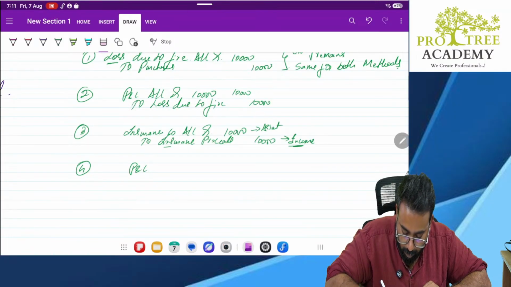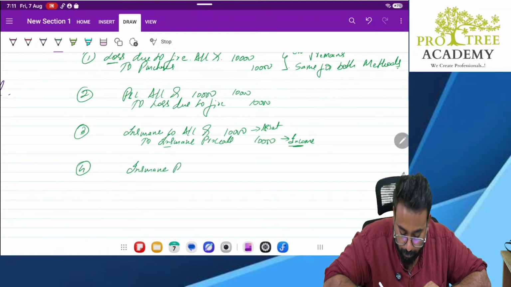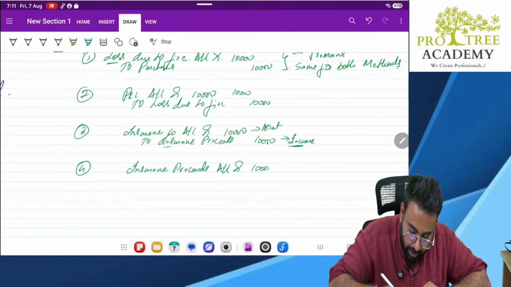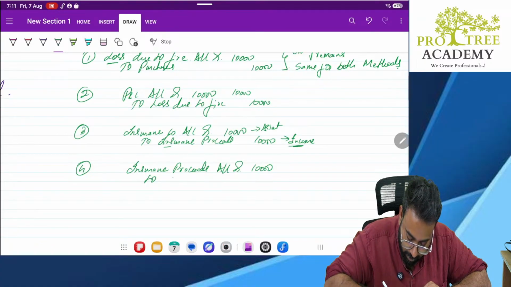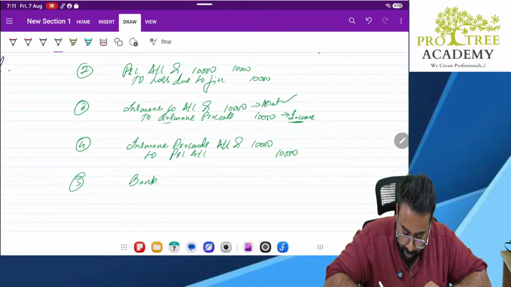Insurance proceeds account debit 10,000 to P&L account. Next, this is going to be received in the bank. What is the entry? Bank account debit to insurance company 10,000.